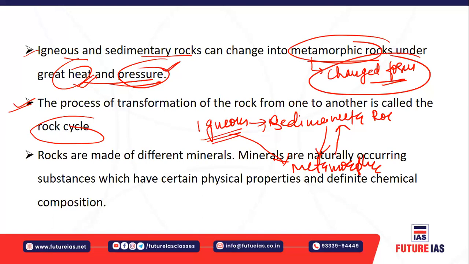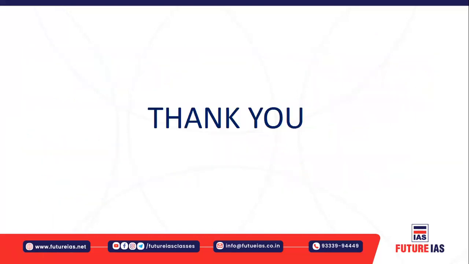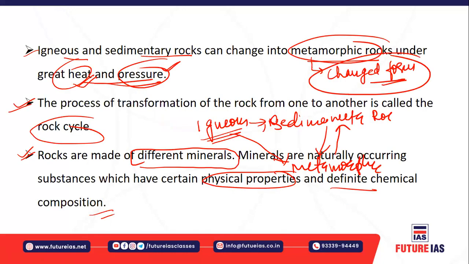And these rocks are made up of different minerals, as I told you. Minerals are naturally occurring substances which have certain physical properties and a definite chemical composition. That is the definition of minerals. So these minerals have certain definite physical and chemical properties, and they occur naturally.